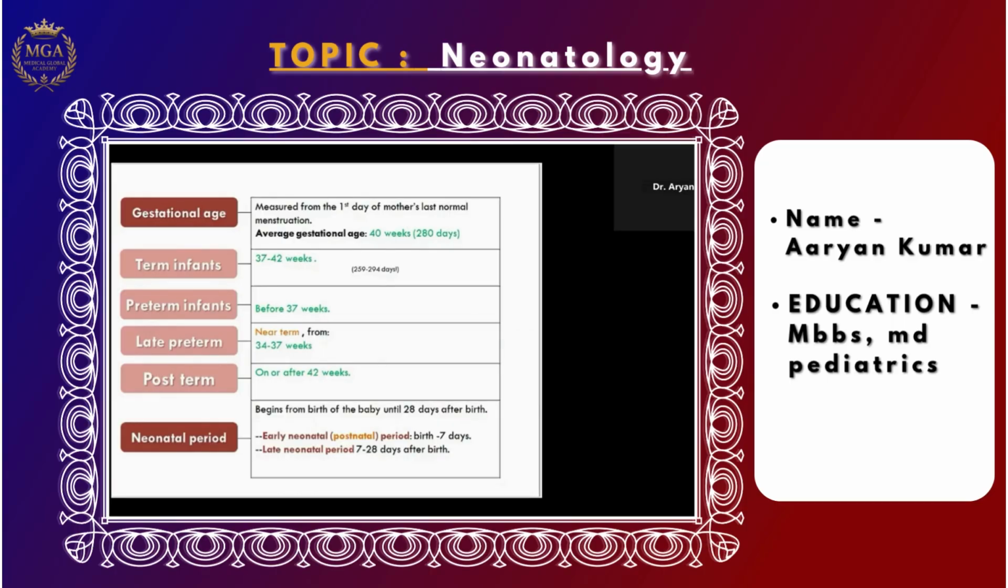The neonatal period is divided into two parts, early neonatal period and late neonatal period. The early neonatal period, also called the postnatal period, is from birth to the 7th day, and the late neonatal period is 7 to 28 days after birth. So I think everyone is now familiar with these terms, right? So what is gestational age, and how do we know the gestational age?